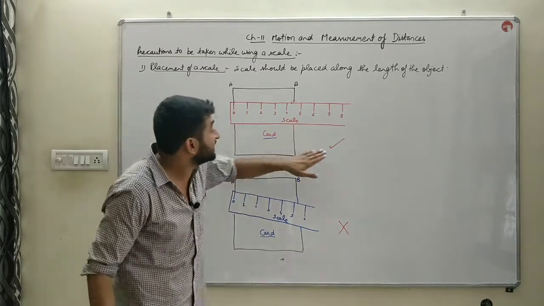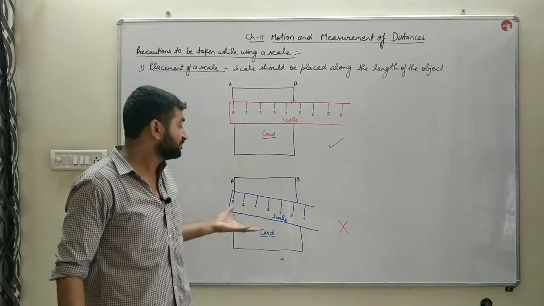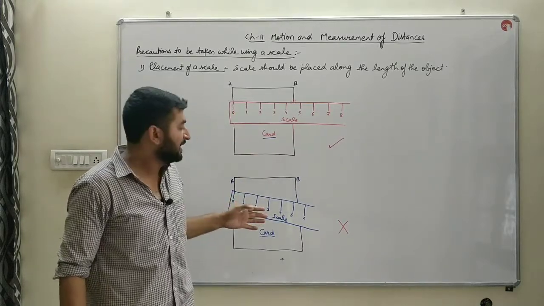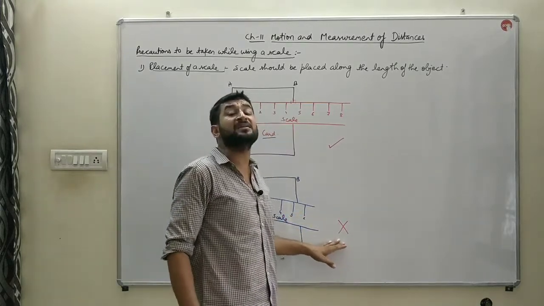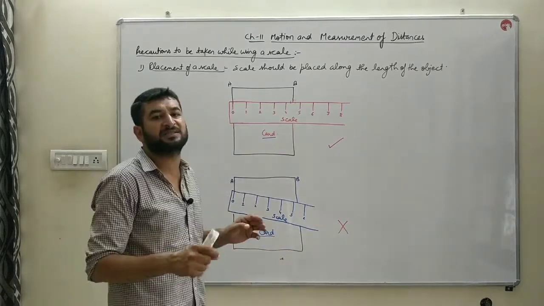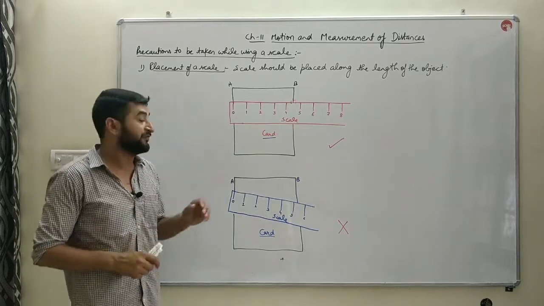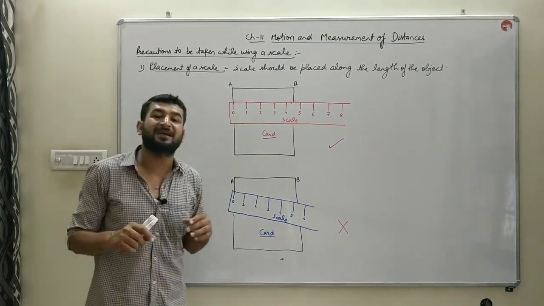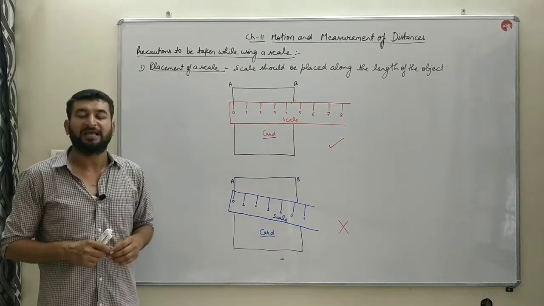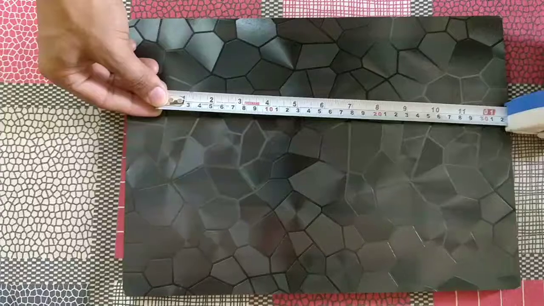So this is the correct placement of the scale over the measurement object, and this is the incorrect placement. The scale should be placed along the length of the object to be measured. If it is tilted, then there will be measurement error, and the measurement will be inaccurate.